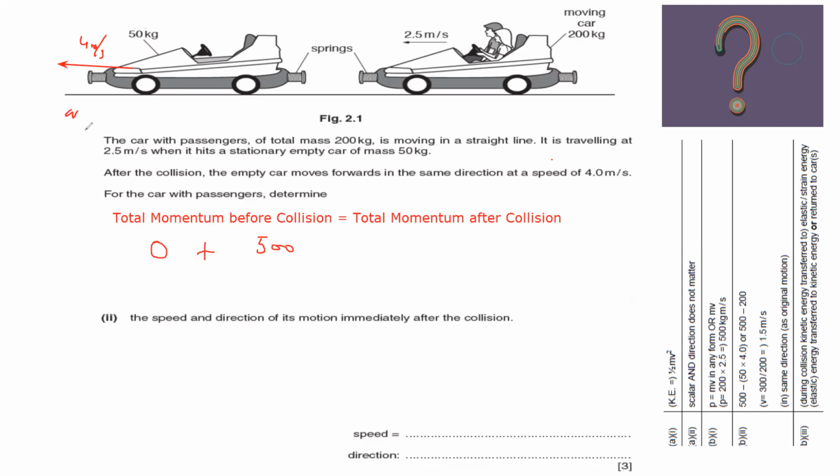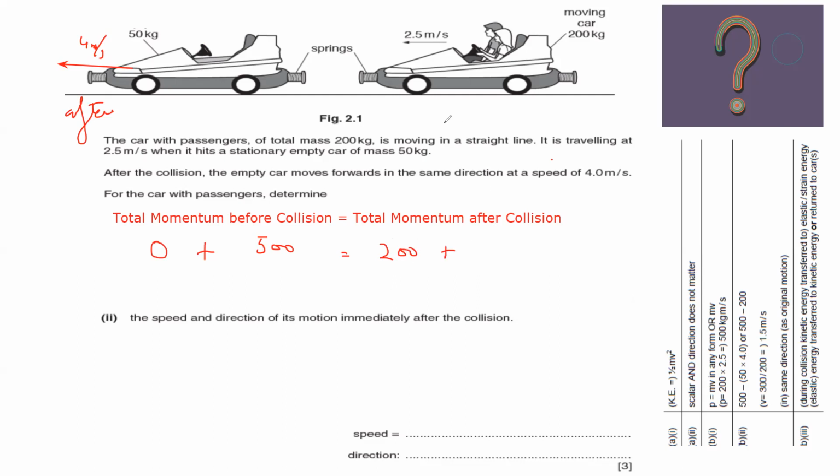So what is the momentum after collision? Momentum means the product of mass and velocity. The mass is 50 and the velocity is 4. So 50 multiplied by 4, that's 200.